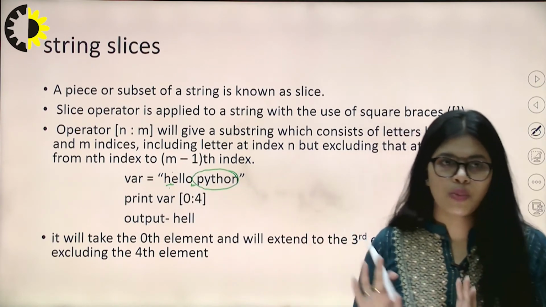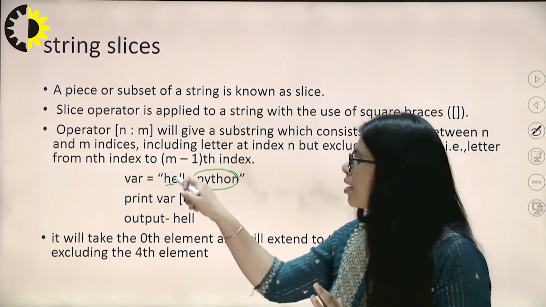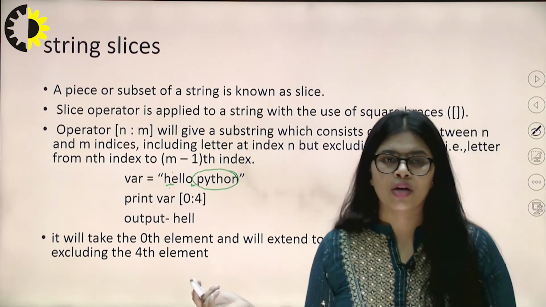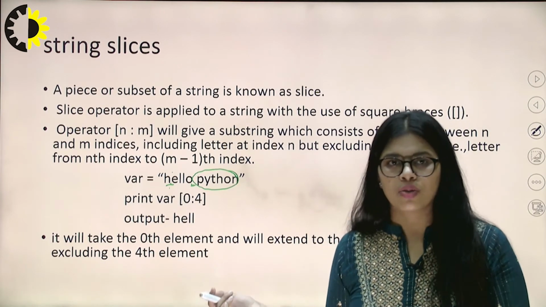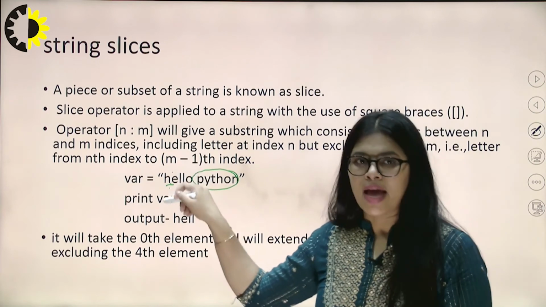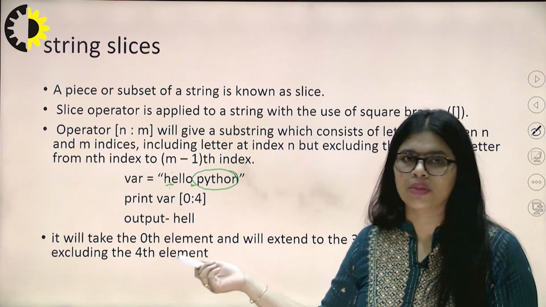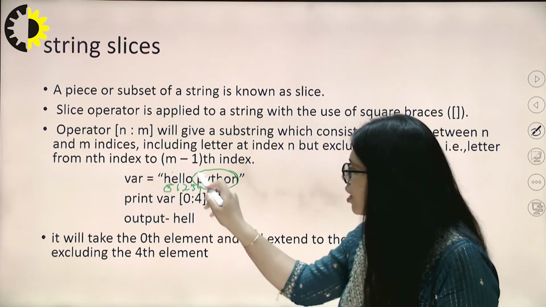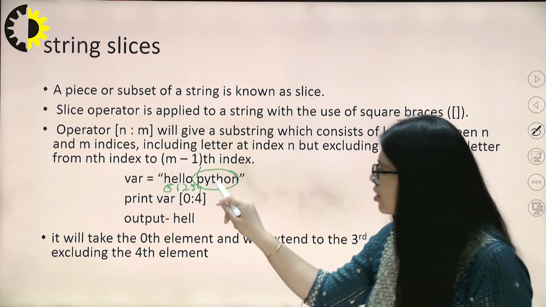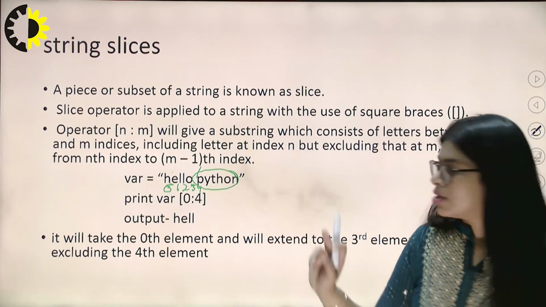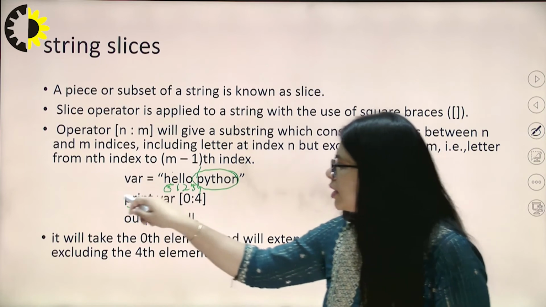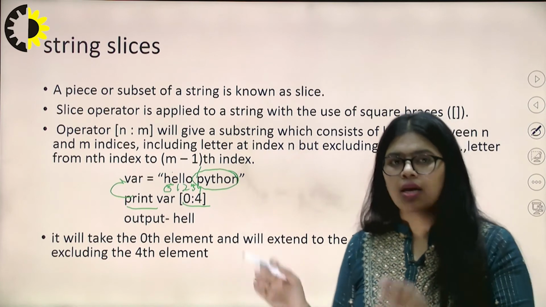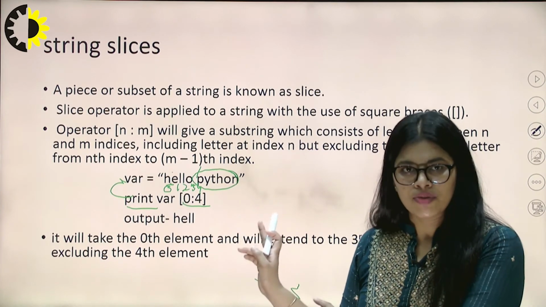Index value matters: it tells where the character is stored in memory, and you already know the index value starts from 0 and goes to n minus 1. So we start the index value of any string from 0. Here we start from 0, 1, 2, 3, 4, space is also counted, 5, 6, 7, 8, 9, 10. Okay, so we want to print this variable from 0 to 4 only, means we break the string from 0 to 4.